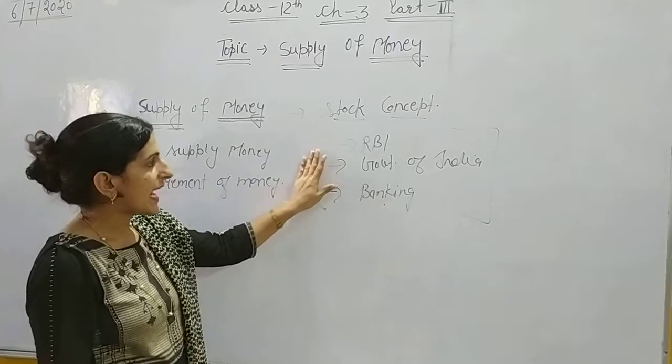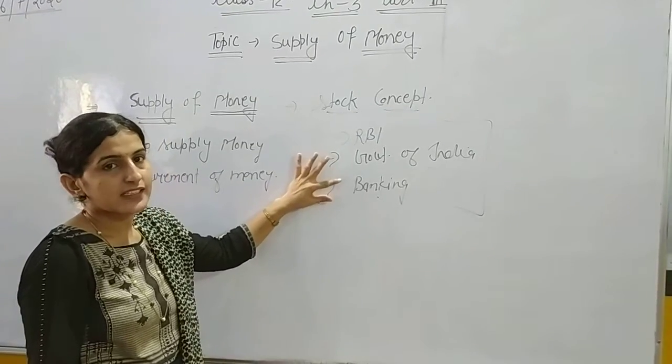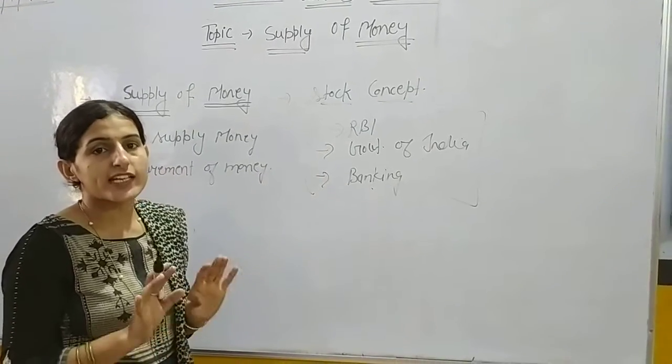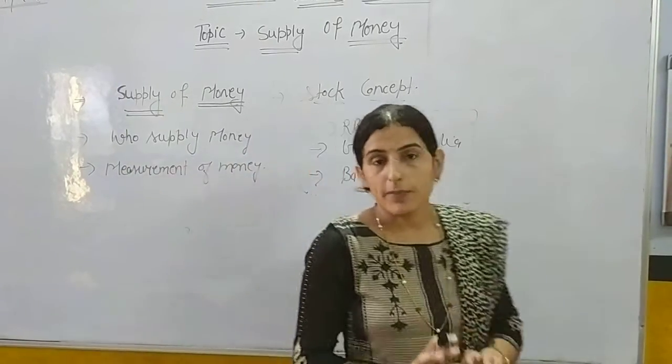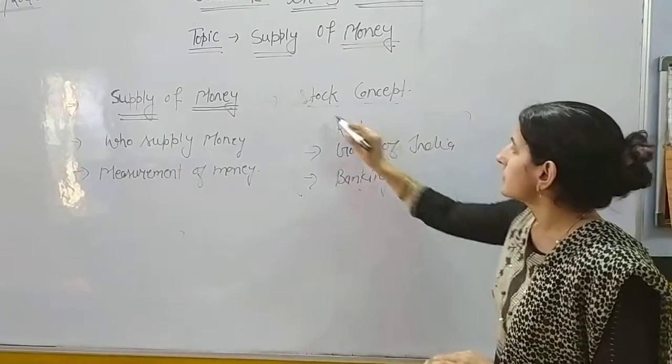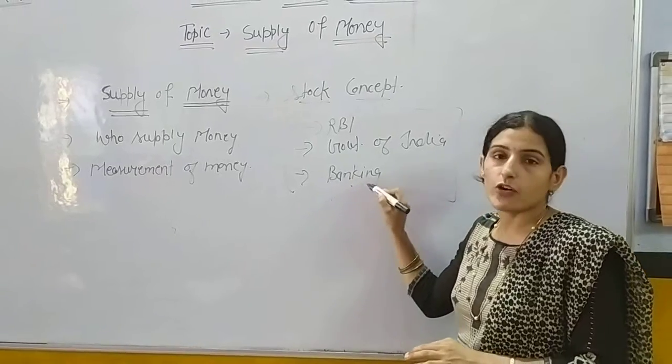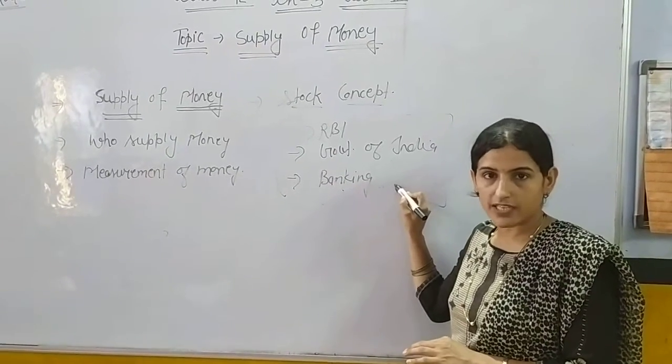The money held by RBI, Government of India, and the banking system is not included in the supply of money because all these are suppliers of money.